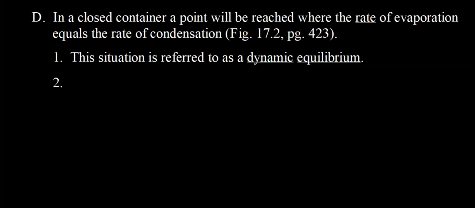This situation where you have two opposing processes, in this case evaporation and condensation, if you recall, is changing from a gas to a liquid, two opposing processes occurring at the same rate, is known as dynamic equilibrium. We can write one equation showing both processes that are occurring inside that beaker.